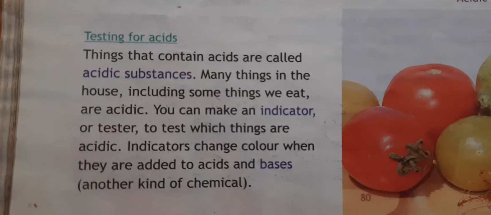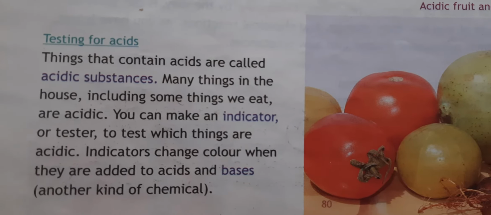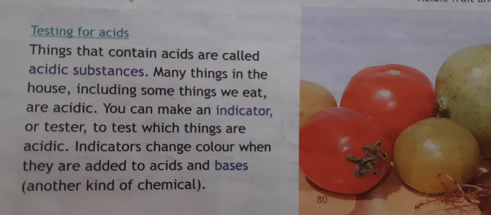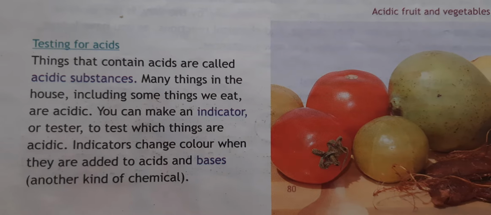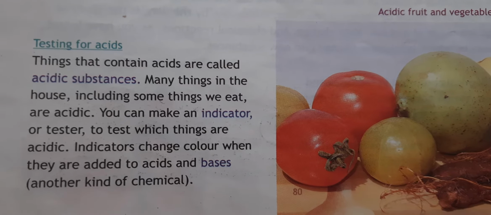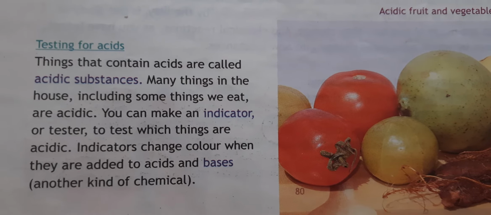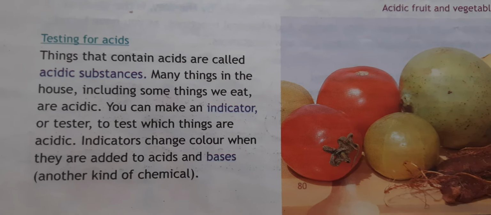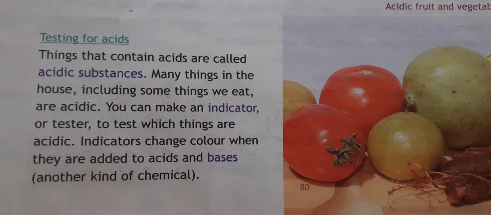Now, testing of acids. Things that contain acids are called acidic substances. Whatever things have acid present in them are known as acidic substances. Many things in the house, including some things we eat, are acidic. You can make an indicator or tester to test which things are acidic. Indicators change color when they are added to an acid or a base.